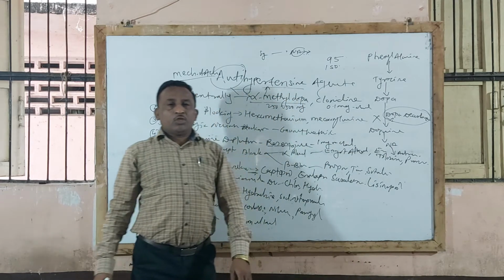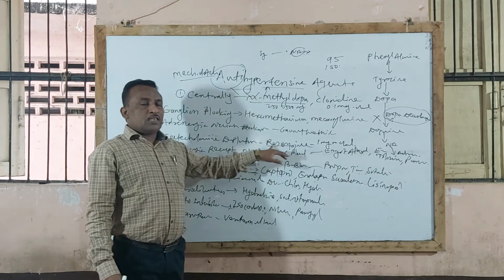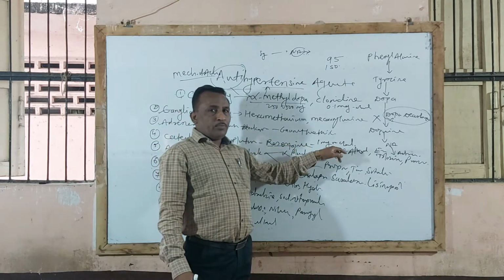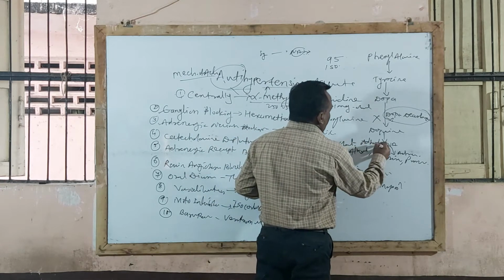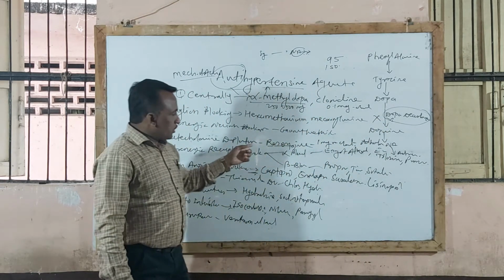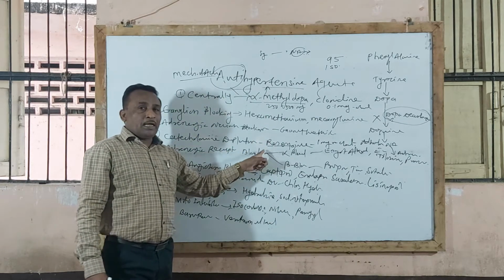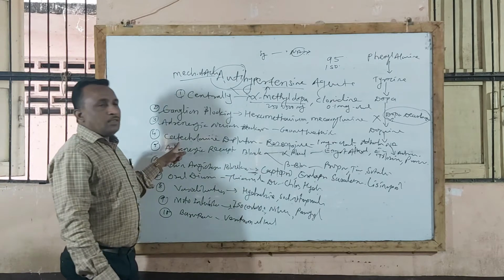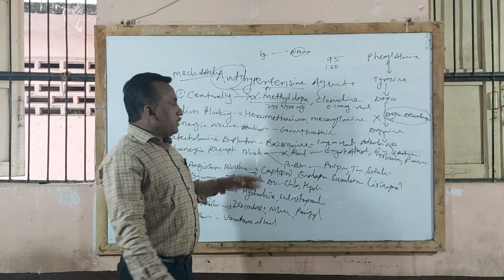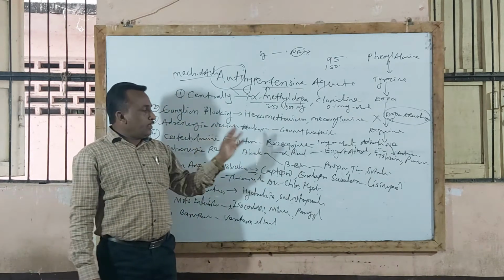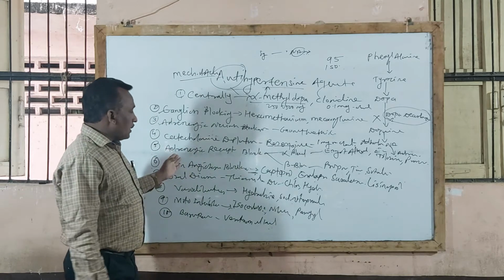Sometimes they will ask: mention dose, route of administration and one important use of reserpine. So reserpine is used in the dose of 1 milligram, trade name Adalfin tablet. Adalfin tablet is available in the market by oral route of administration and is used as an antihypertensive and antipsychotic agent. By which mechanism? By inhibiting or depleting the level of catecholamines. It causes decreased levels of adrenaline, noradrenaline, dopamine and thereby is used as an antihypertensive agent.